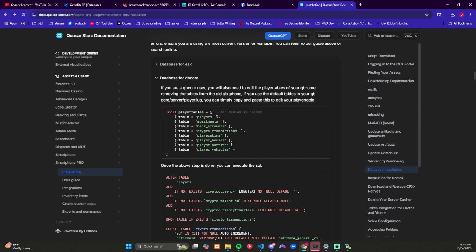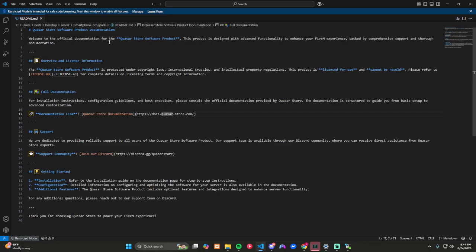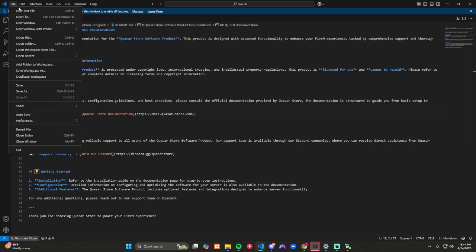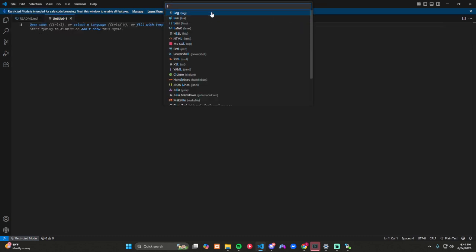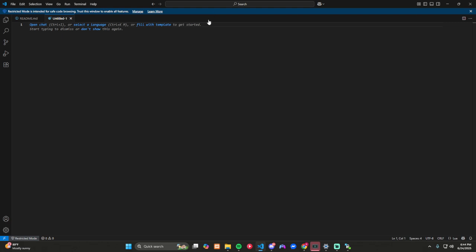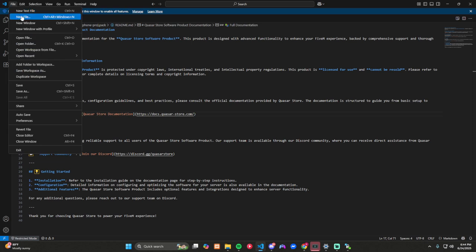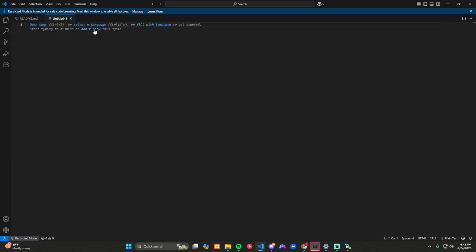So what you do in that situation is we're going to go back to this screen here, and then we're going to file, new text file, select the language. We're going to do Lua. Oh crap, I really won't do that. I just want a new text file.